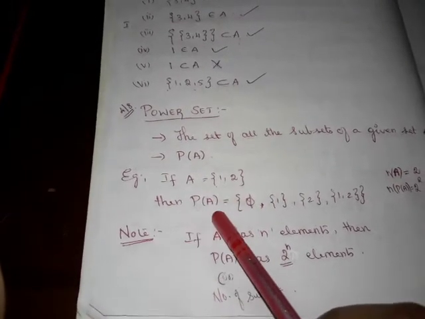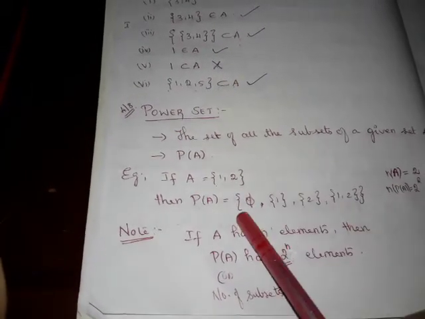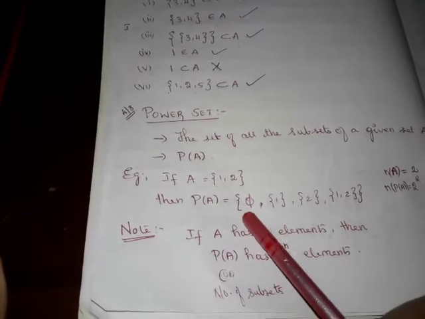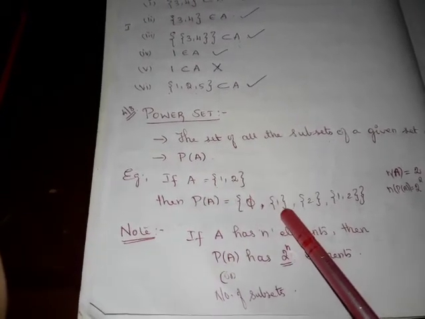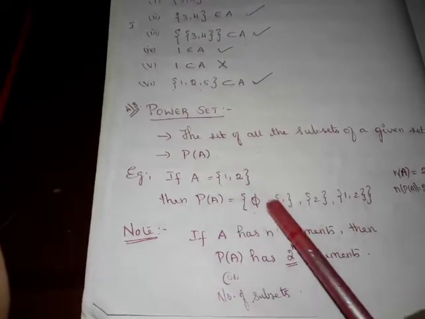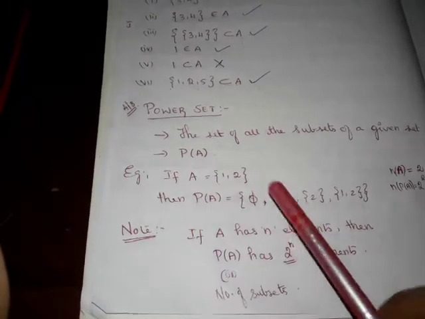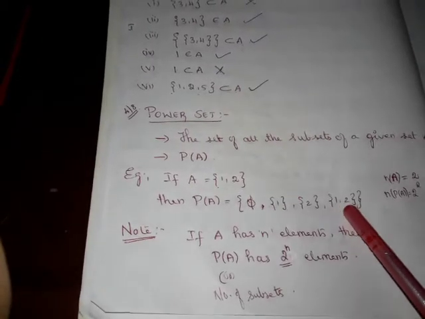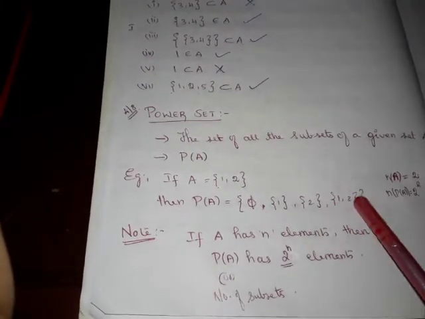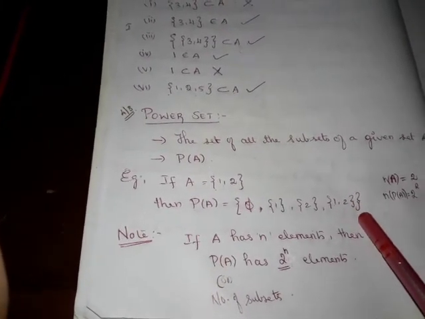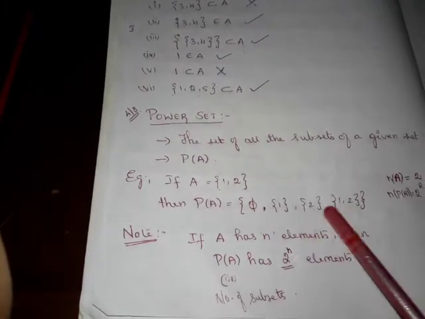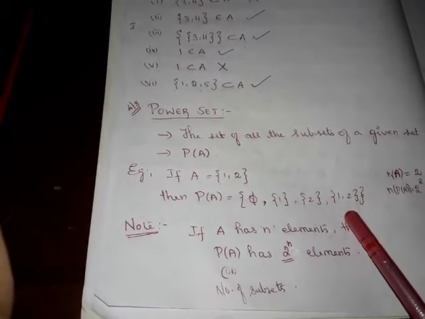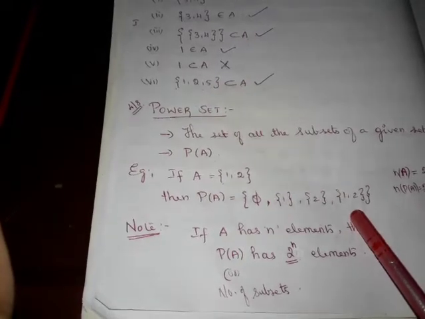So P of A will consist of all the subsets. We start with the null set, then sets with a single element. What are all the options there? The set with 1 as element, the set with 2 as element. Then go with the set with 2 elements, so {1, 2}, and thus we reach the original set itself. So we can stop. If you proceed in this way, you won't miss out any sets and you won't make any mistake.